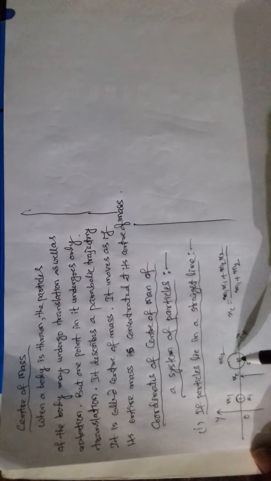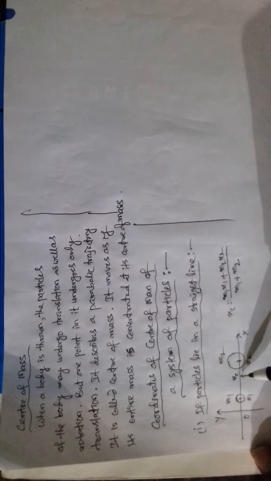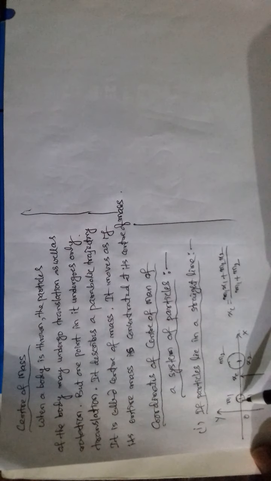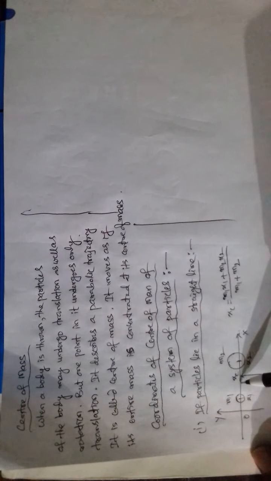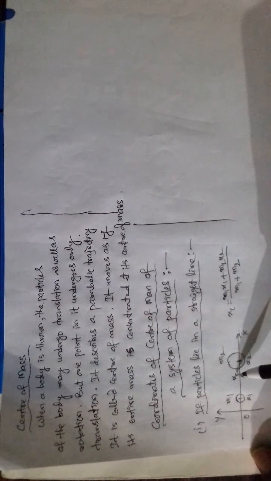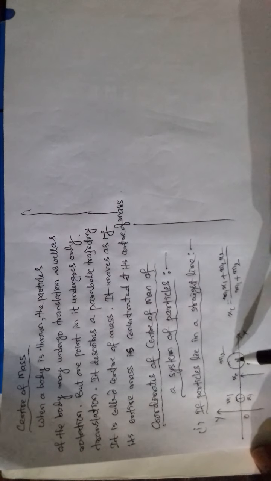Suppose these two are balls connected by a spike. You can balance the system by taking the point here, because this mass is more than that mass, therefore at the midpoint you cannot balance. Just nearer to this mass it can be balanced at this position. So this point can be called the center of mass of this system of particles.